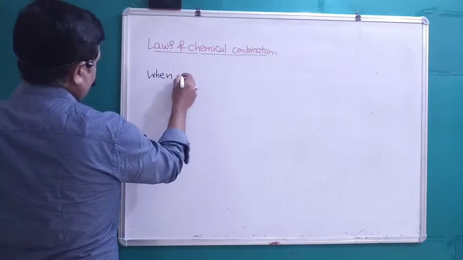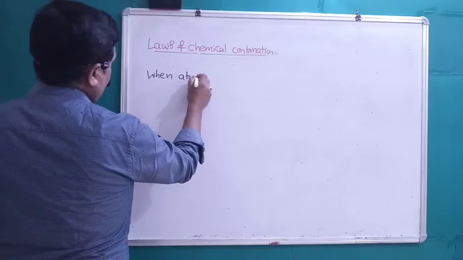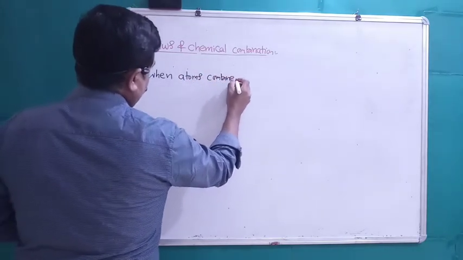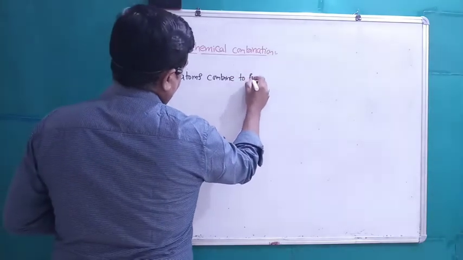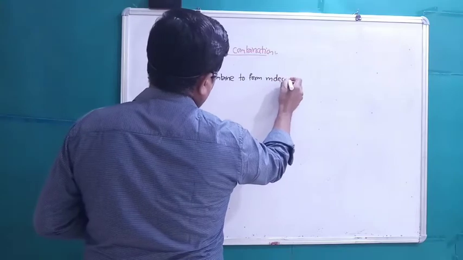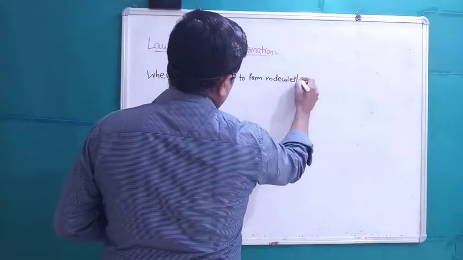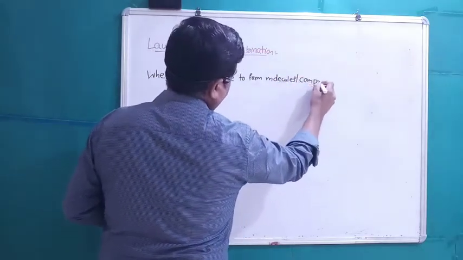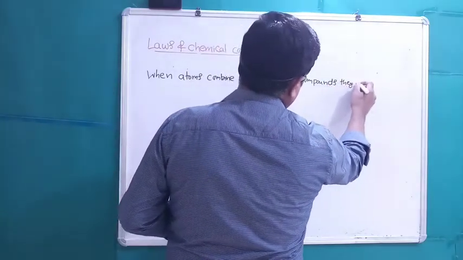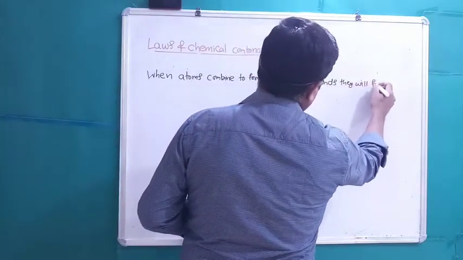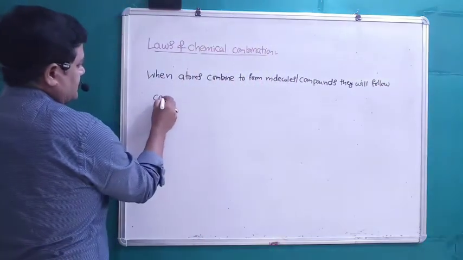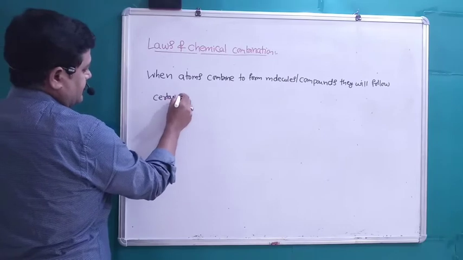When atoms combine to form molecules or compounds, they will follow certain laws.